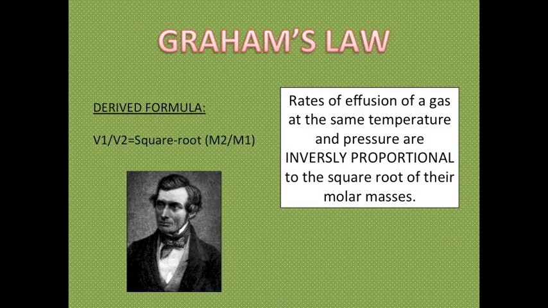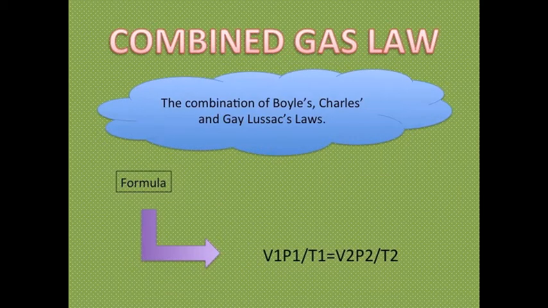Graham's law states that rates of diffusion of a gas at the same temperature and pressure are inversely proportional to the square root of their molar masses. The derived formula is V1 over V2 equals the square root of M2 over M1. Combined gas law is the combination of Boyle's, Charles's, and Gay Lussac's law.